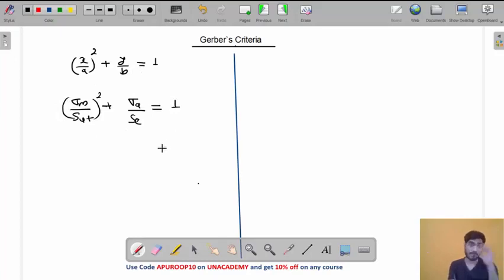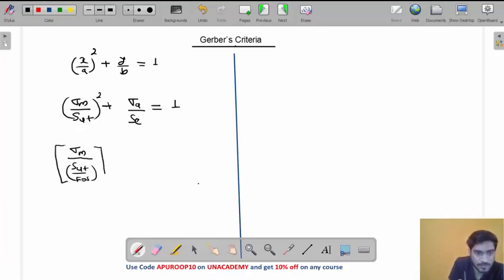But we don't want the point to be on the parabola. We want it to be inside the parabola. So what will we do? We will use a factor of safety. So (sigma m divided by SUT upon FOS) whole square, plus sigma a divided by SE upon FOS. I am using the same factor of safety for both.